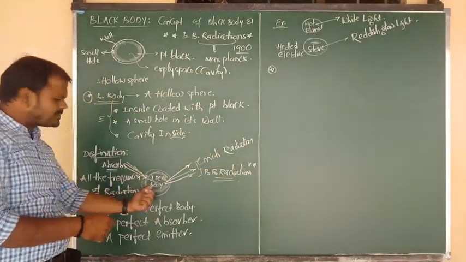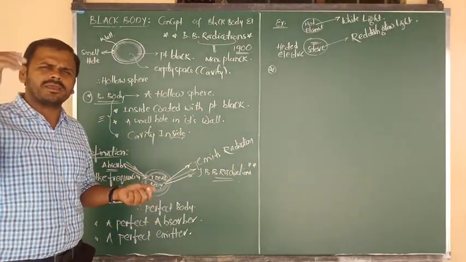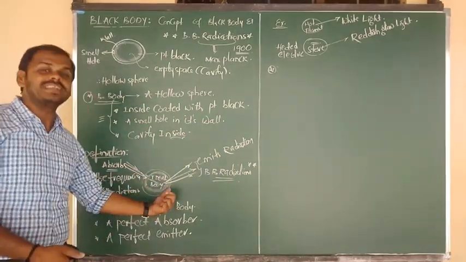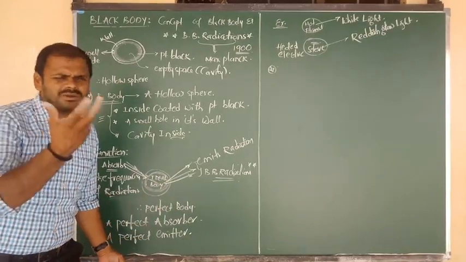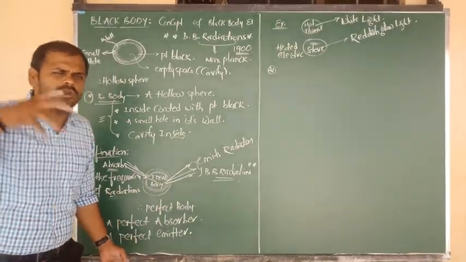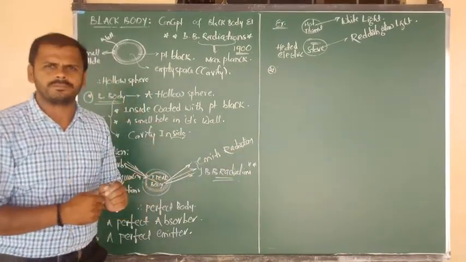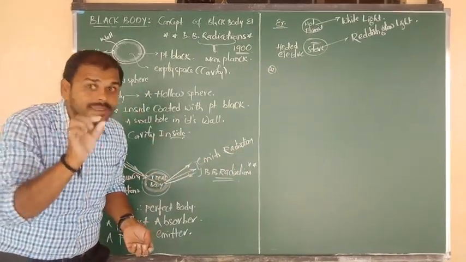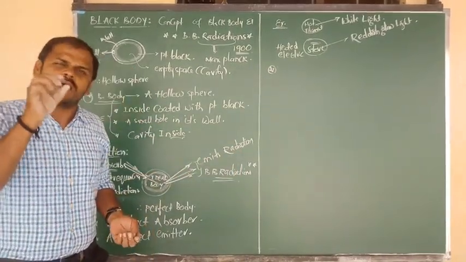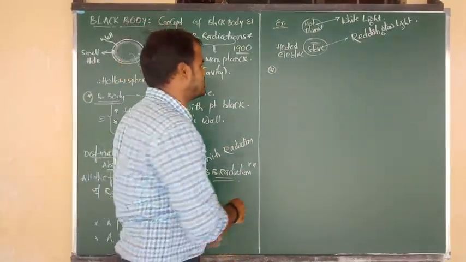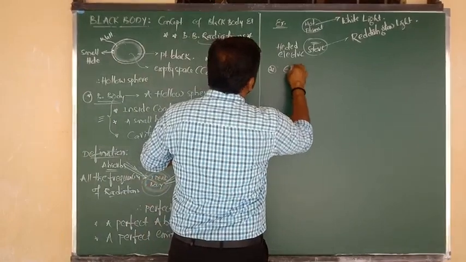Now, absorption we don't need to discuss: when incident light passes in, it is absorbed easily because of the platinum black inside. You don't need to focus on absorption, you have to focus on emission of radiation. In that there is a small mechanism, a small inner point that we have to know.